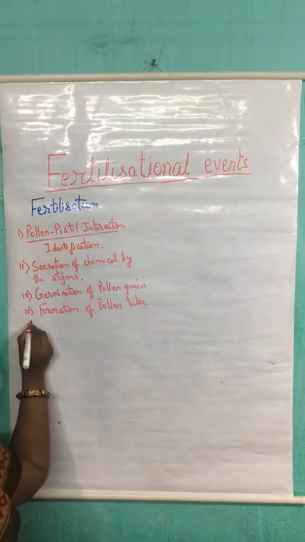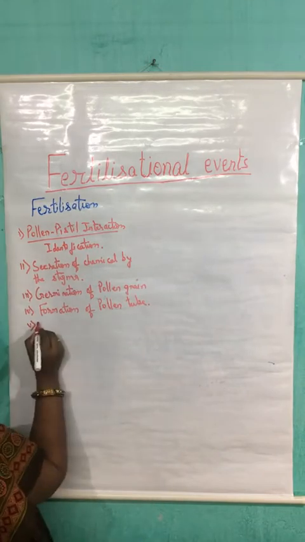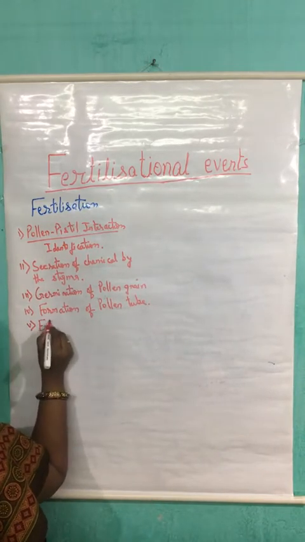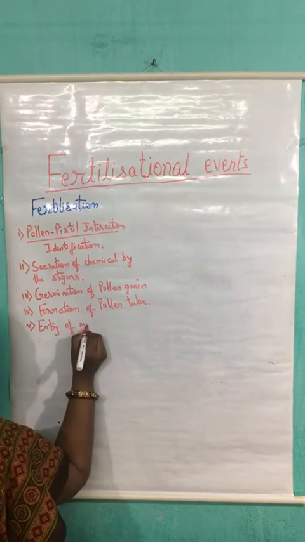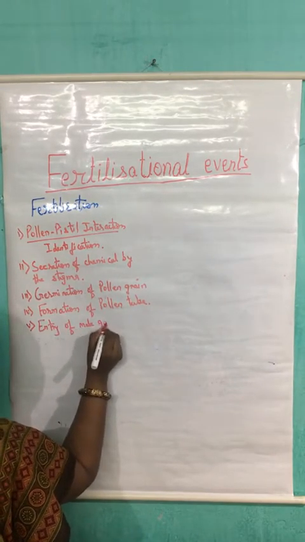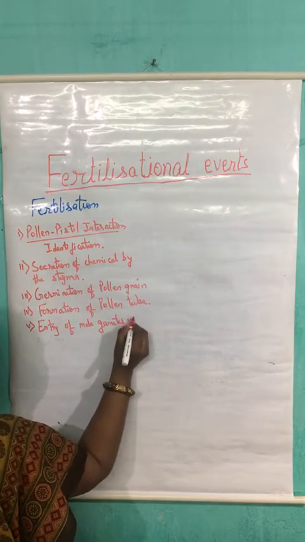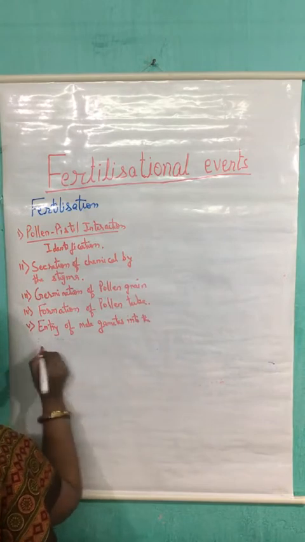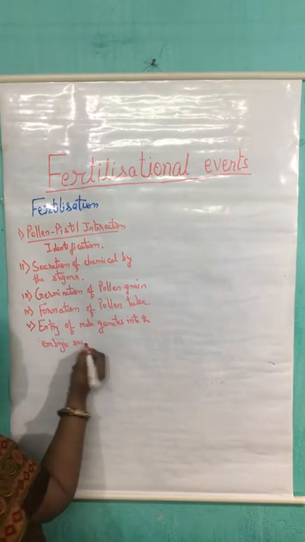Now, the next event is the entry of male gametes into the embryo sac.